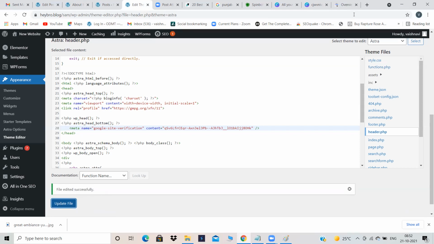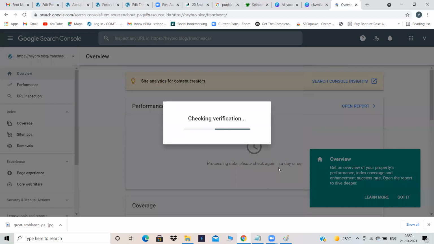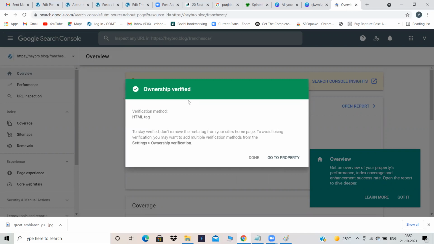Your file edited successfully. Then come back over here. Then click on verify. Checking verification. Now it will tell whether your account is verified or not. Ownership verified. That means it has confirmed that this is my website only. I'm not using somebody else's website. Why is this process of copying the code and pasting it there? If this process is not there, what will happen? Anybody can use it. I can use your website URL, and you can use my website URL, right? That is the reason this method of verifying the ownership is there.